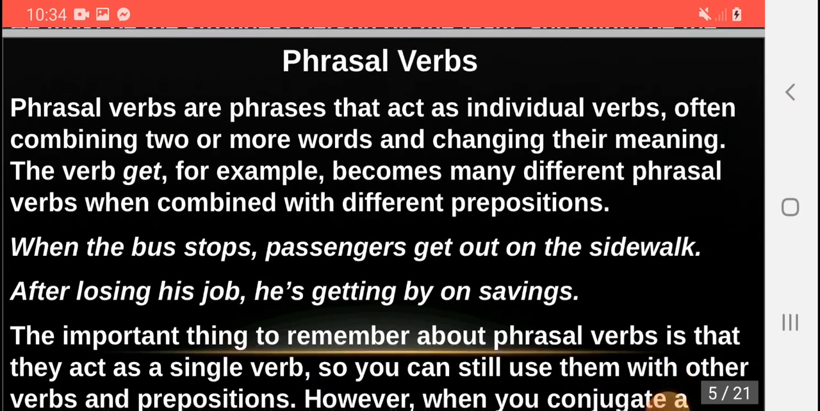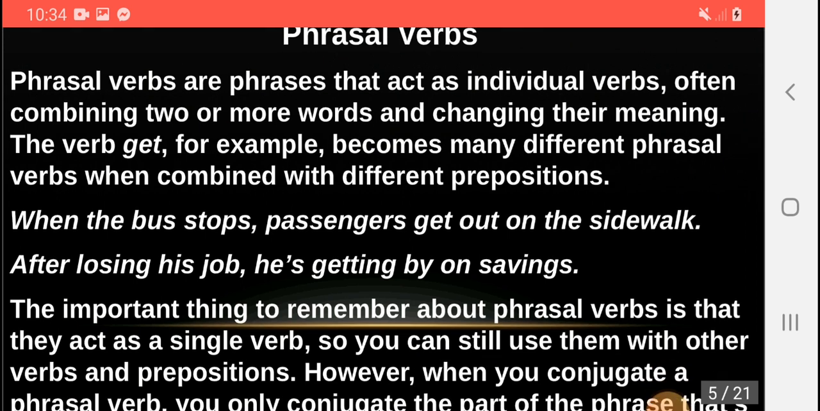Then we have phrasal verbs. Phrasal verbs are phrases that act as individual verbs, often combining two or more words and changing their meaning. The verb get, for example, becomes many different phrasal verbs when combined with different prepositions. Here we are having an example. When the bus stops, passengers get out on the sidewalk. After losing his job, he is getting by on savings. Getting up and getting by have different meanings.